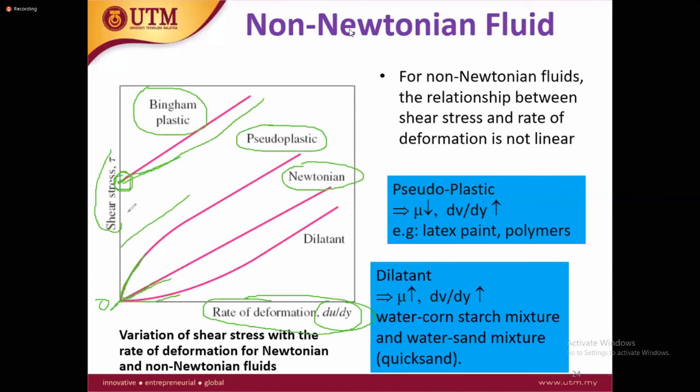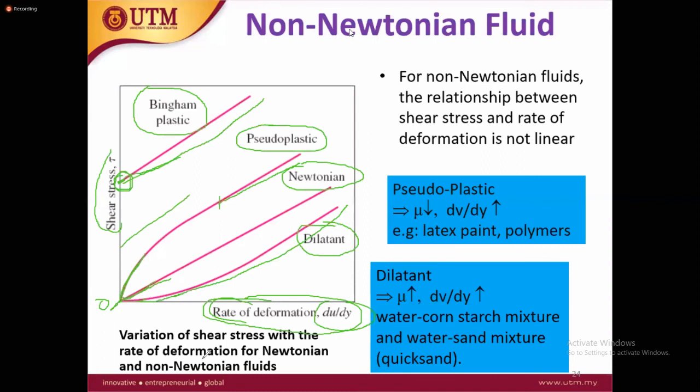It means pseudoplastic initially need higher force to move, Bingham plastic need very high force to move, and dilatant need very low force to move initially, but at the end their behavior is different. So this variation of the shear stress with the rate of deformation defines the Newtonian and the non-Newtonian fluids.